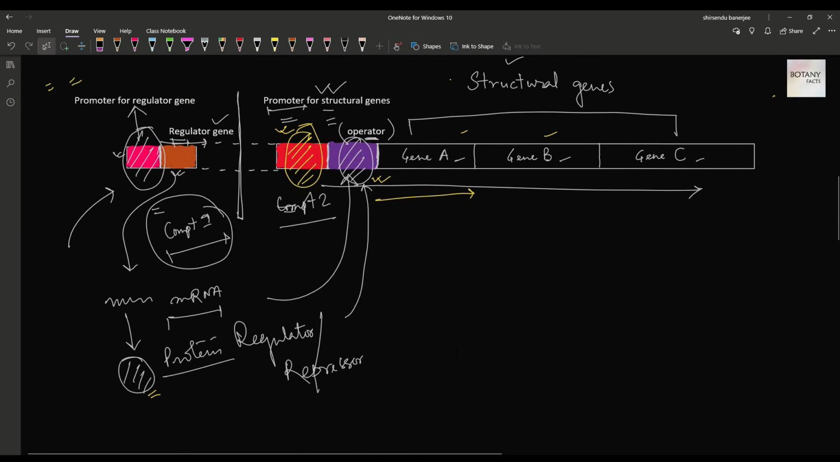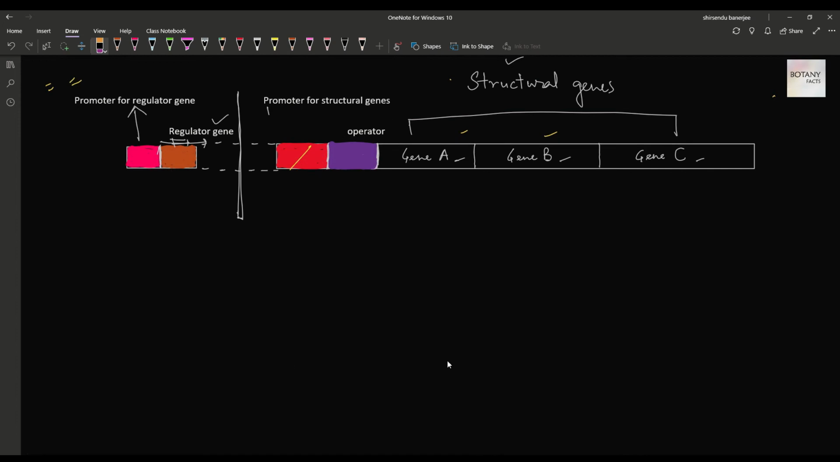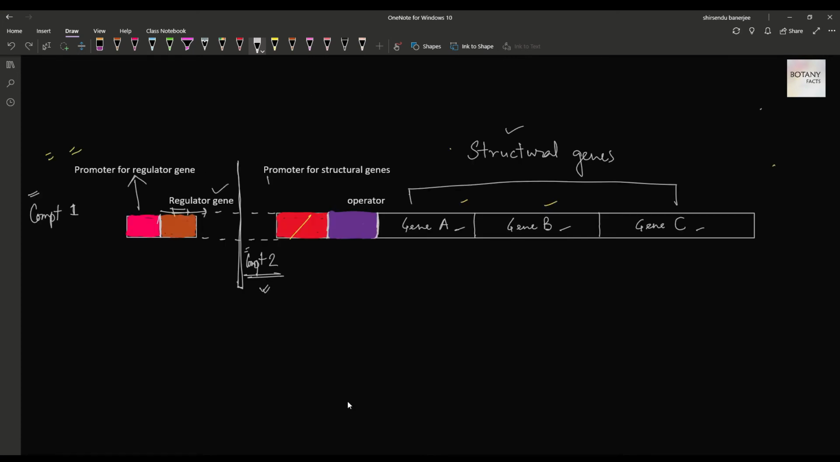Okay, I am going to clear out by erasing some writings. So this is compartment 1, the regulatory unit, and compartment 2, which contains the structural gene. Just a few minutes ago, we studied the function of all the elements clearly. Now we need to understand what their function is during induction and repression expression. Clear? So in order to study these two events properly, we need to know a structure which is called